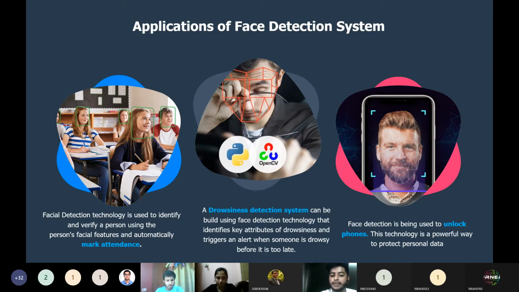Drowsiness detection identifies if the driver is drowsy while driving. If yes, the model will trigger an alarm to notify the driver. This is a very interesting project. Later in the session, Anish will walk through the hands-on of the same project.